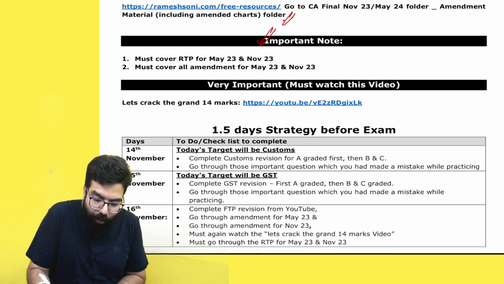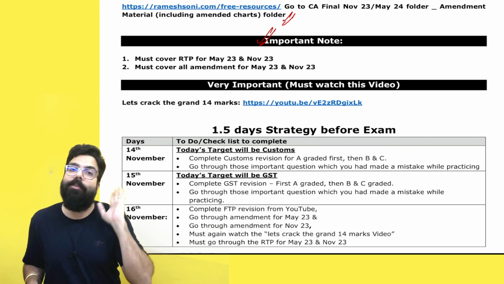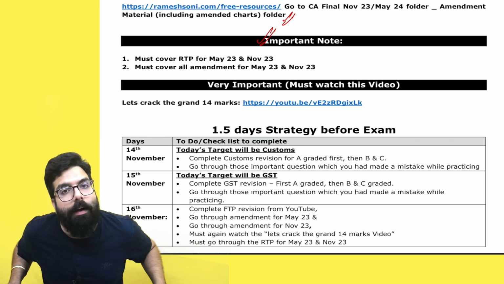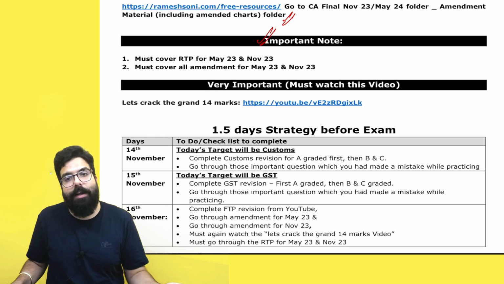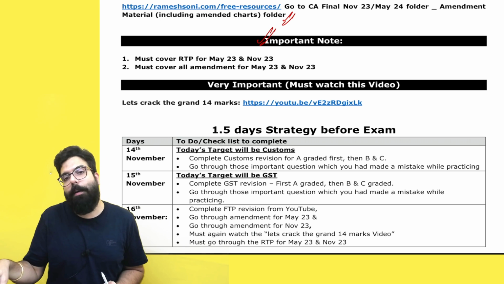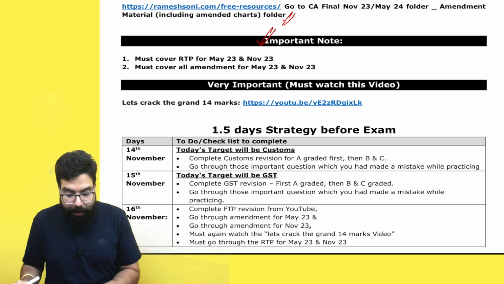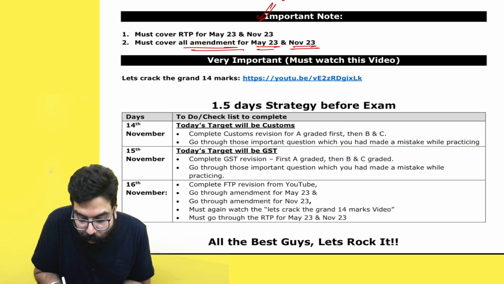After that, I have told you an important note. What is the important note? RTP for May 23 as well as November 23 must be covered. Those students who are referring to version 9, you will have to refer to May 23 RTP also and November 23 RTP also. Those students who are referring to the version 10 Q&A compiler, you have to refer to November 23 RTP because it has recently come. Done, sir. Along with that, amendments for November 23 as well as May 23 you have to refer.